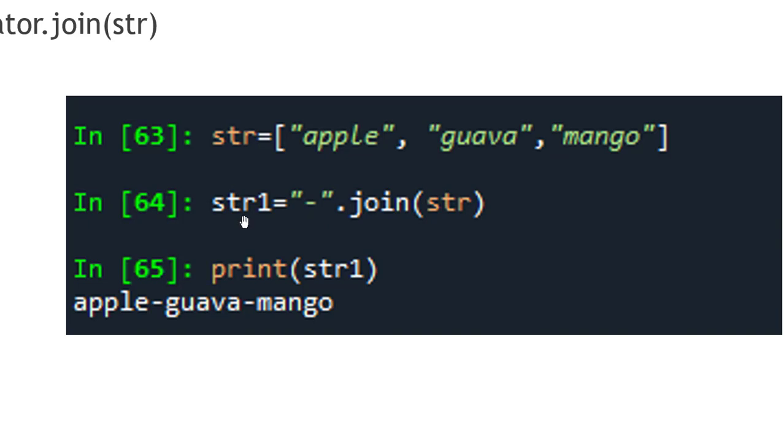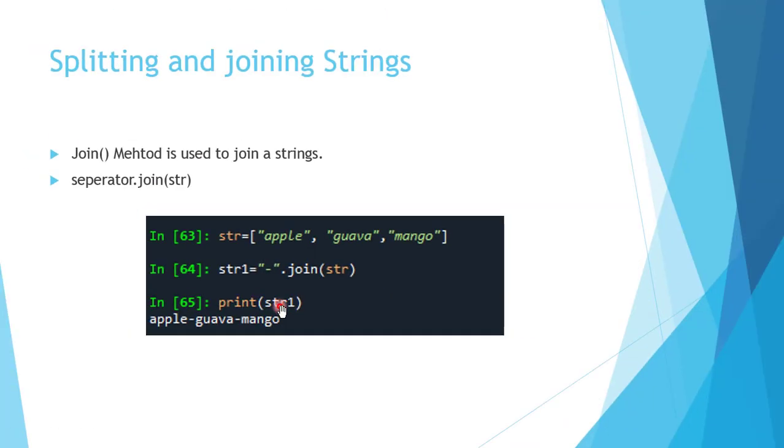As our syntax is separator.join(str), in double quotes our separator is the dash, then .join, and we want to join the str list. So apple, guava and mango are joined using the dash. So the join method is used to join strings.